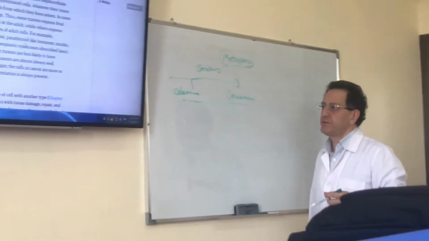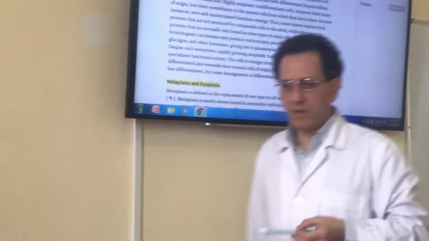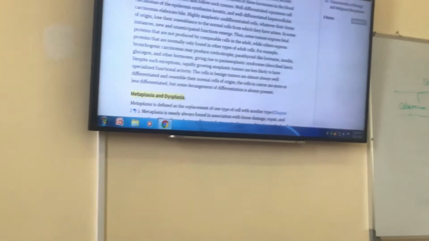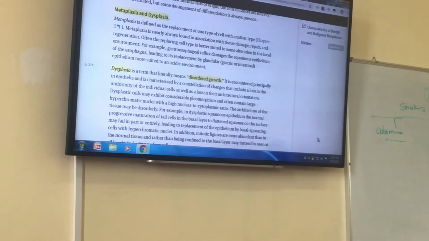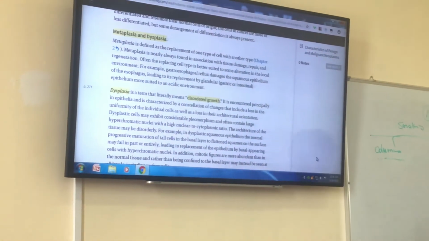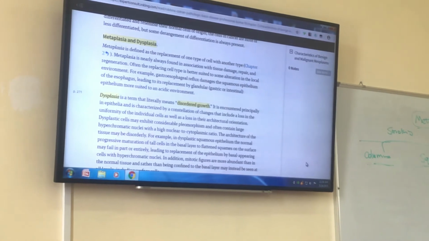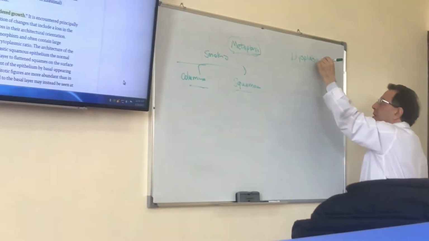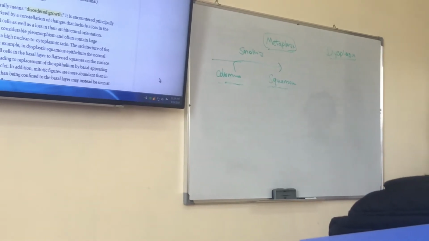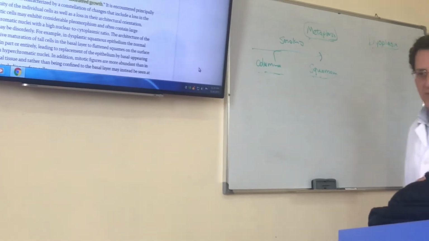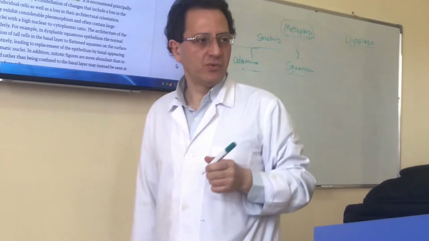But the other term, dysplasia. Dysplasia is the presence of atypical cells. So dysplasia here is worse than metaplasia. Dysplasia means presence of undifferentiated cells that are not similar to normal cells.